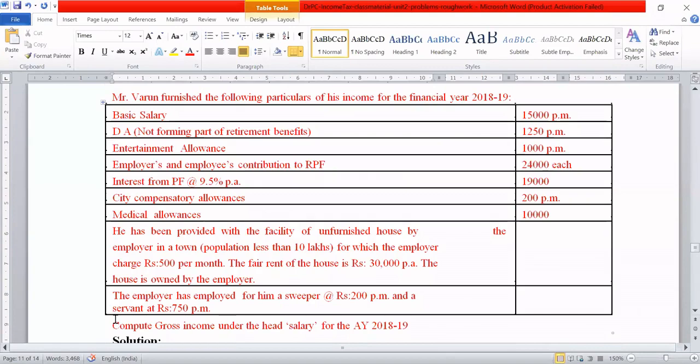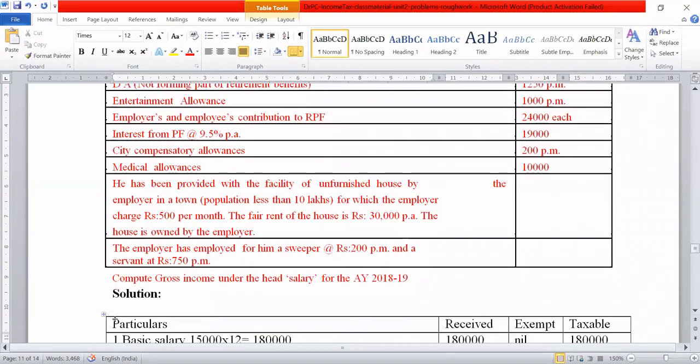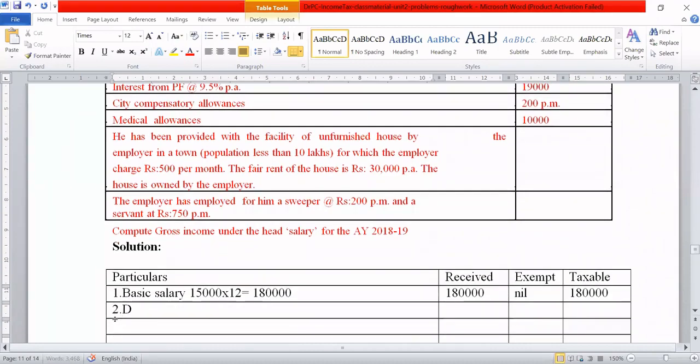Second one is what? DA, not forming part of retirement benefits. So DA is how much? 1,250 per month. DA is nothing but dearness allowance.